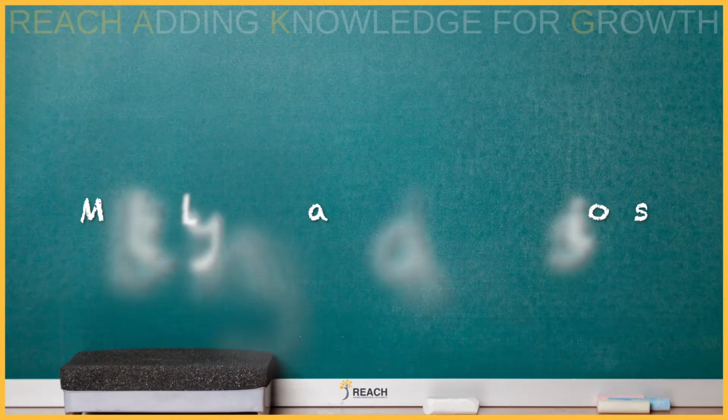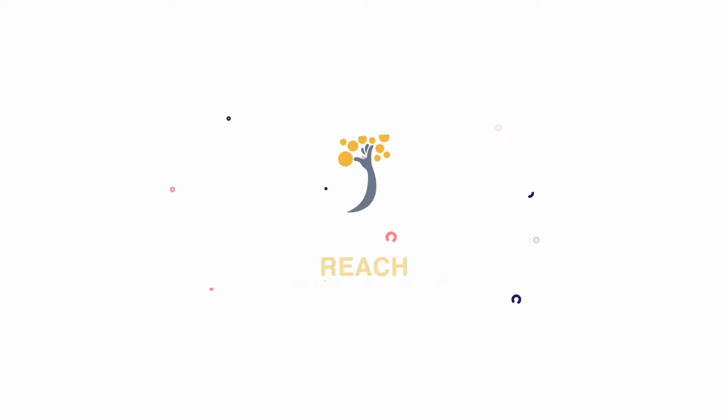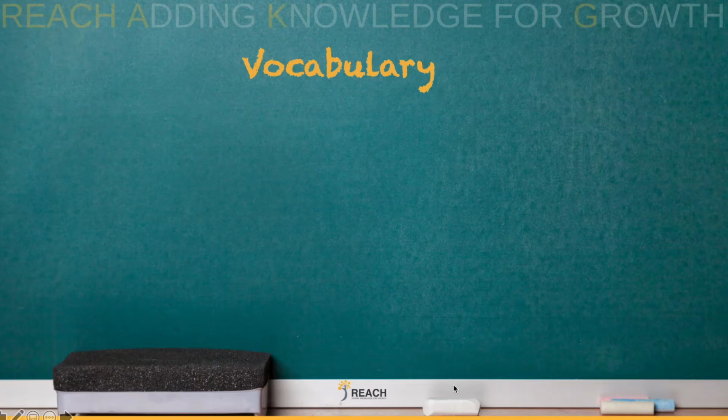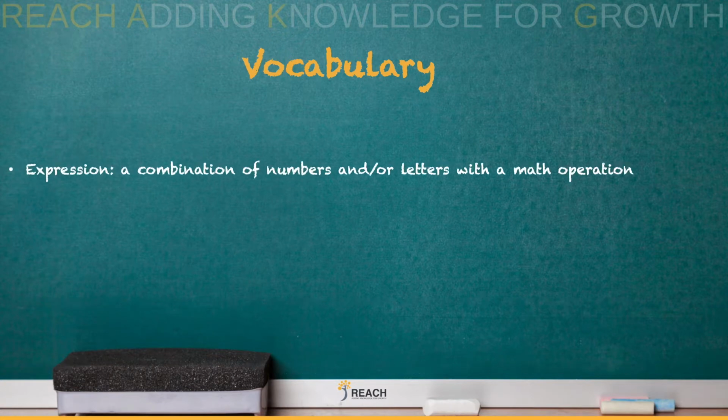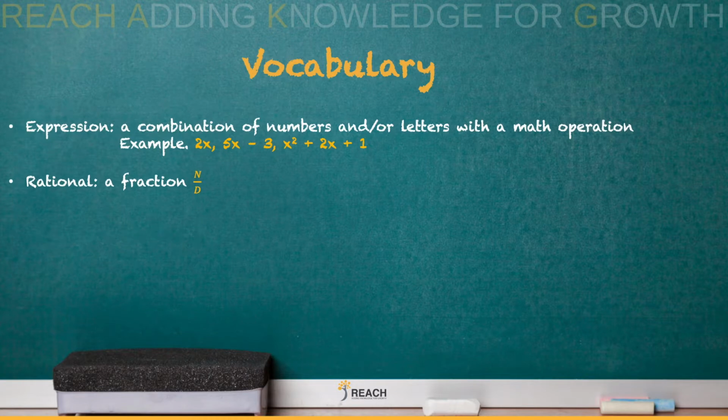Today we're going to do a quick discussion on multiplying rational expressions. There's not much vocabulary for this lesson. However, an expression is a combination of numbers and/or letters with a math operation. For example, 2x, 5x minus 3, x squared plus 2x plus 1. The next vocabulary term is rational. When we say rational, we just refer to a fraction.